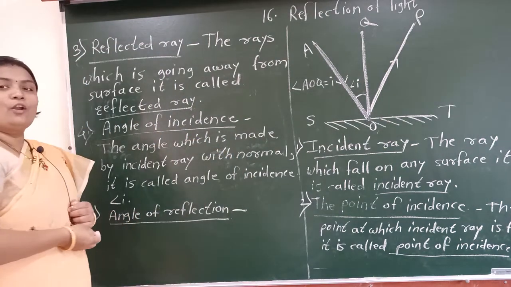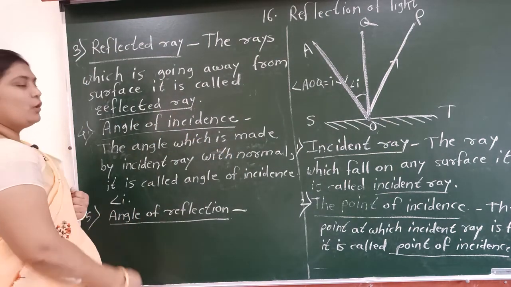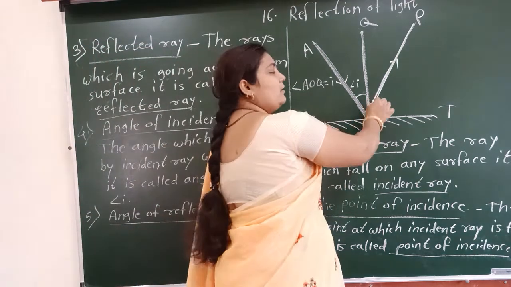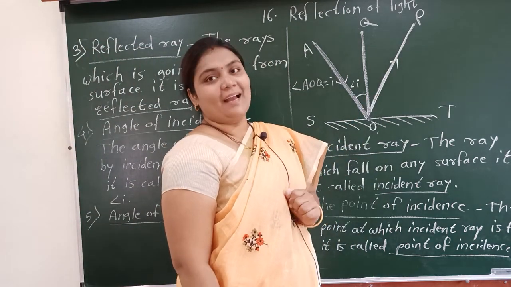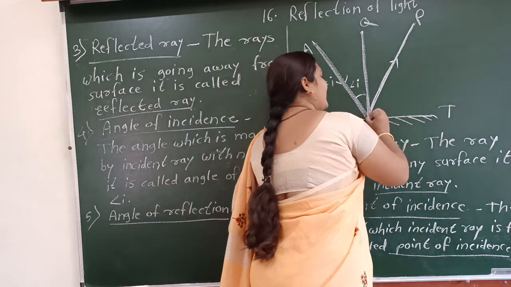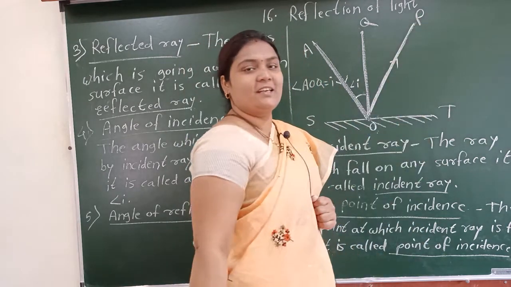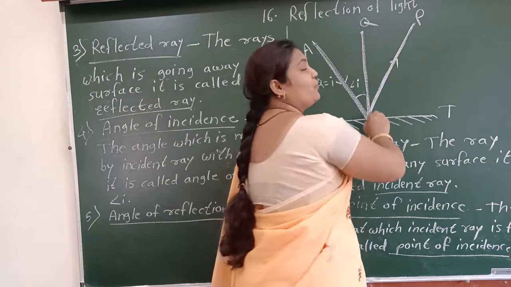Now, angle of reflection. What do you mean by the angle of reflection? The angle which is made by the reflected ray. See here, PO is a reflected ray.